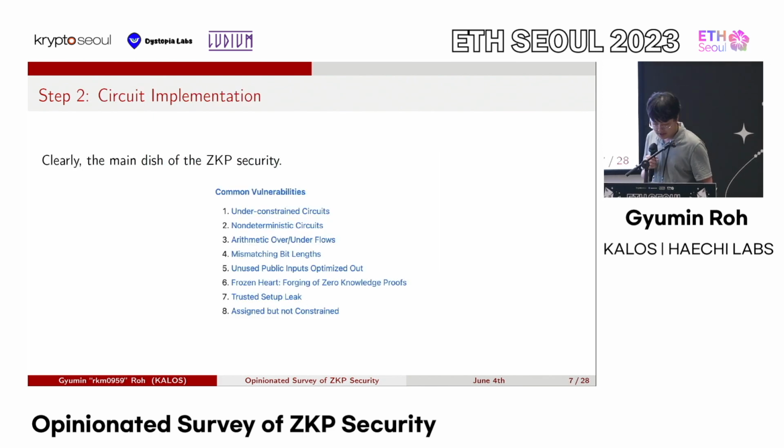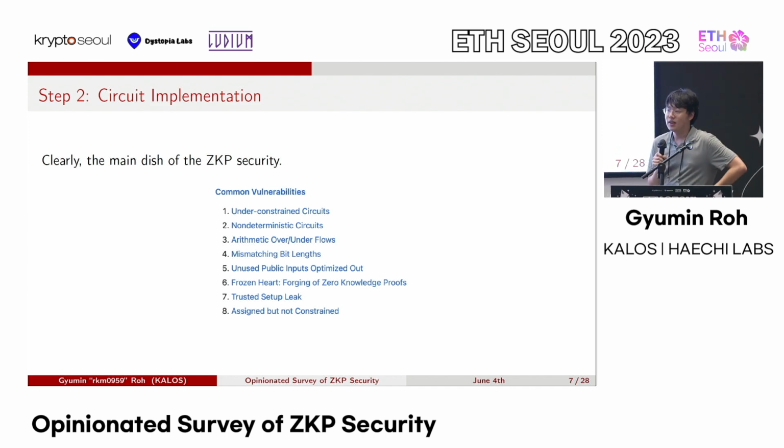So now the main fun part of the ZKP security world is the circuit implementation. The bulk of ZKP-specific vulnerabilities or mistakes come from this side, where you take the raw constraints and somehow, some way, arithmetize it to your choice of the ZKP.